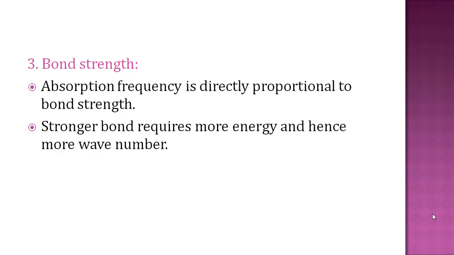For example, carbon-carbon double bond, C double bond C, in ethene is stronger than in benzene. In benzene there are also 3 double bonds, but due to delocalization of electrons these double bonds are weakened and they show lower frequency in the IR spectrum.